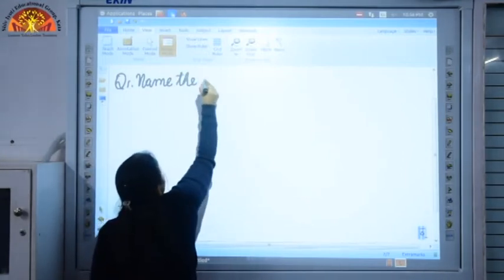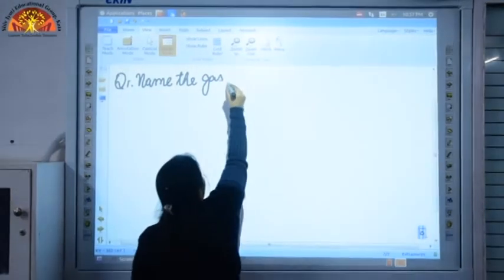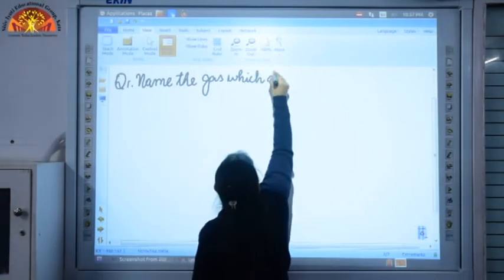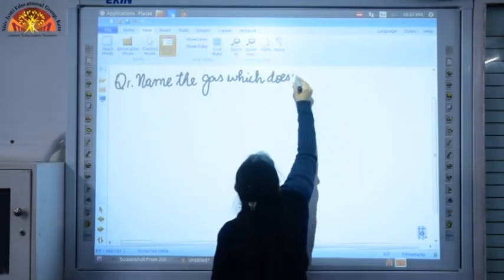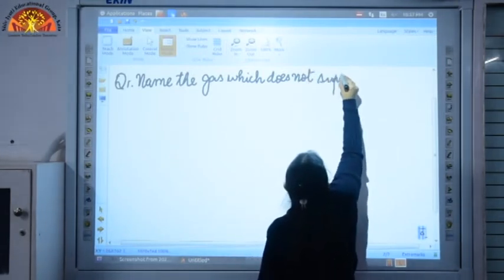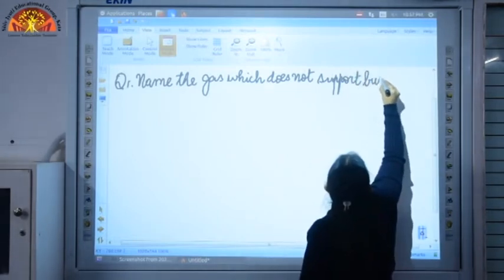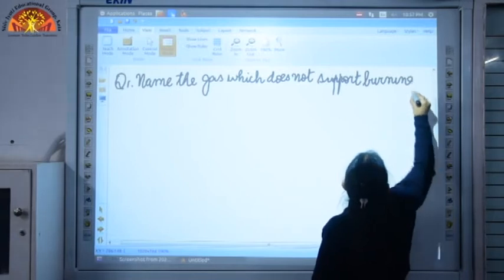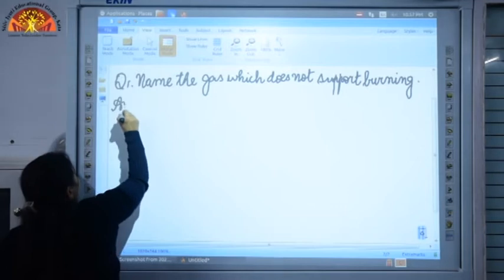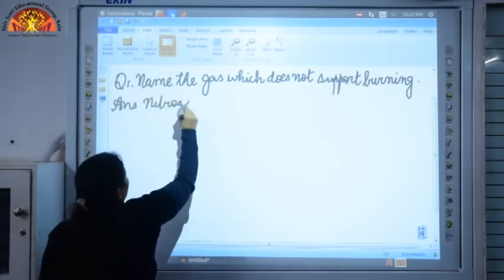Name the gas which does not support burning. Matlab means it does not help in burning. So, the answer for this question is nitrogen. Nitrogen gas does not support burning.